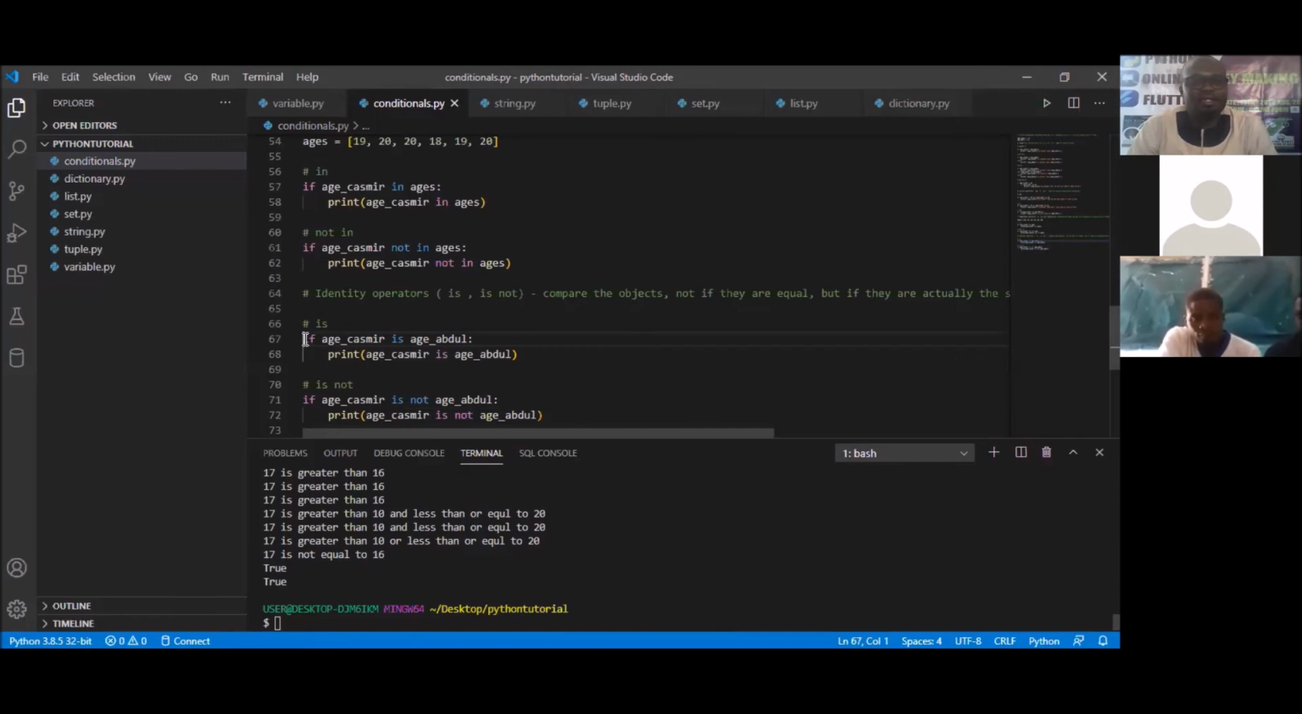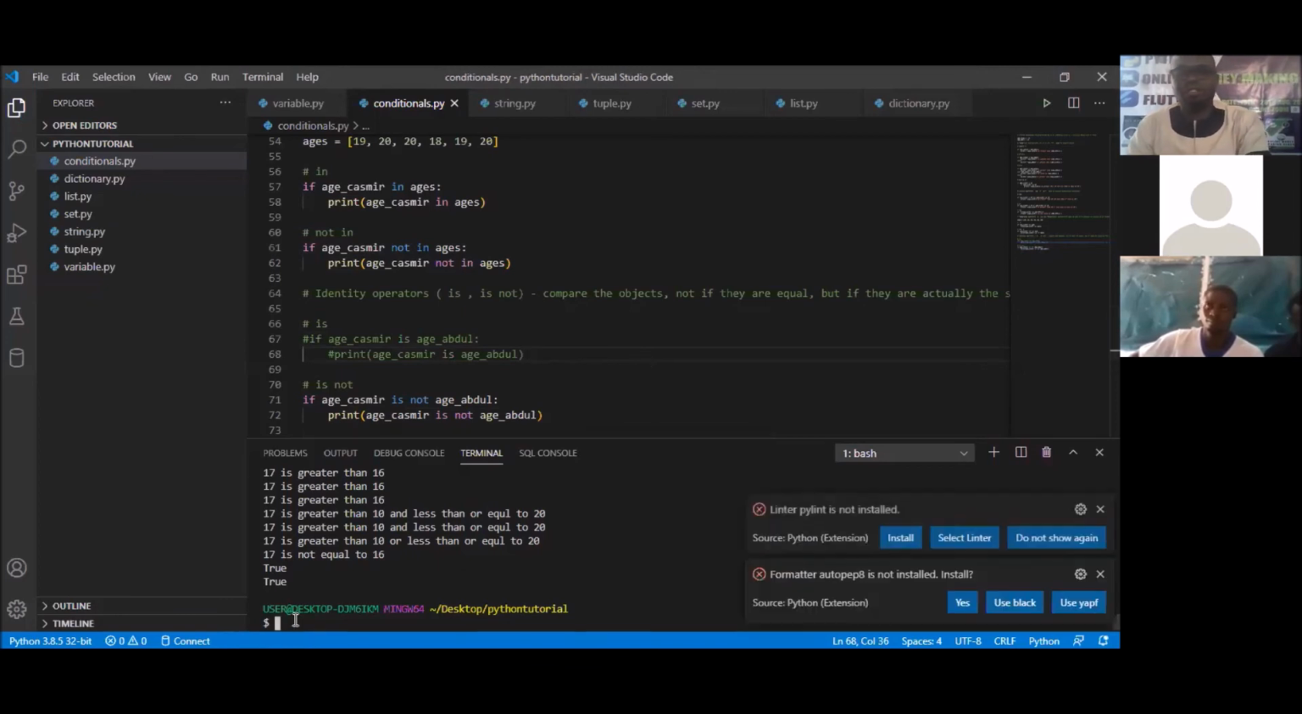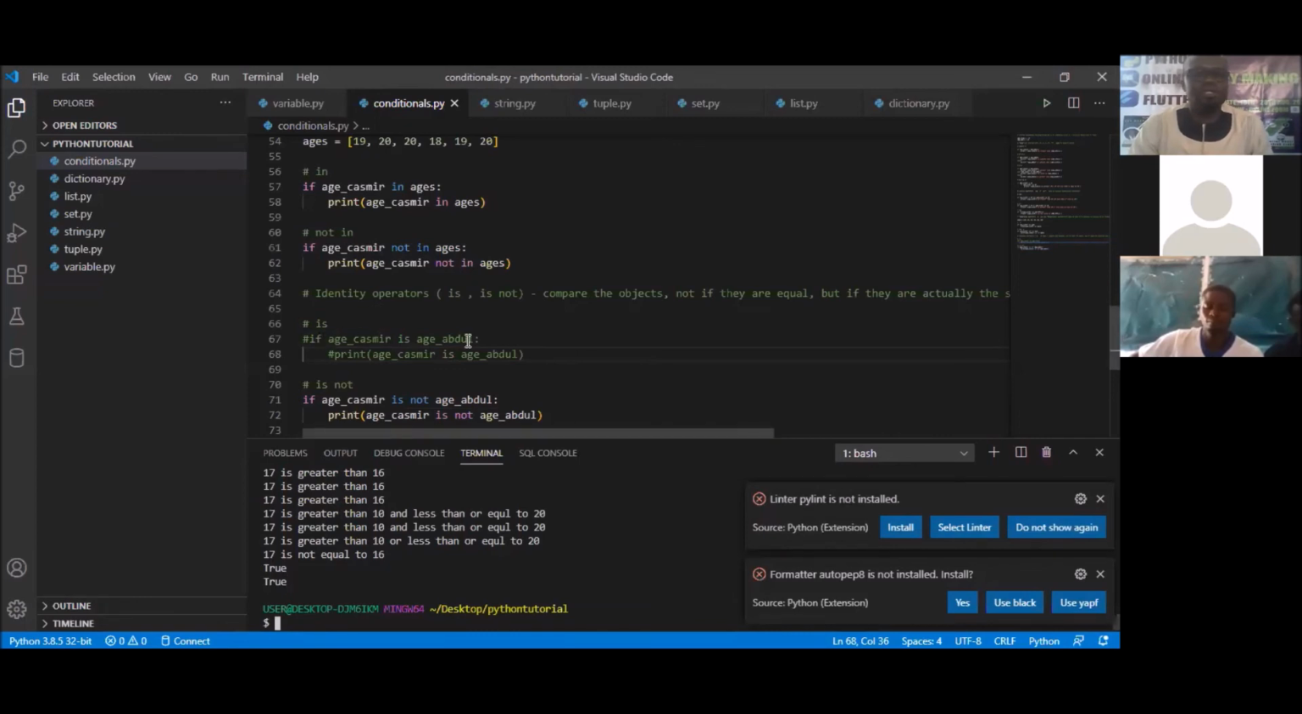Yeah. So let me comment this out. I want to check something quickly. I'm going to comment this out and I'm going to say Ctrl S and I'm going to rerun. Okay. So we're having our true, true. So this did not actually run. So who can explain to me why this did not actually run and this one ran through?